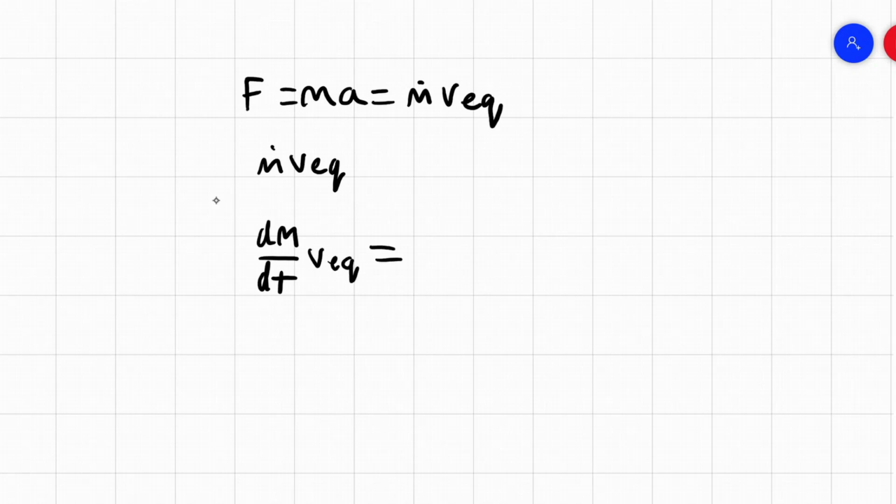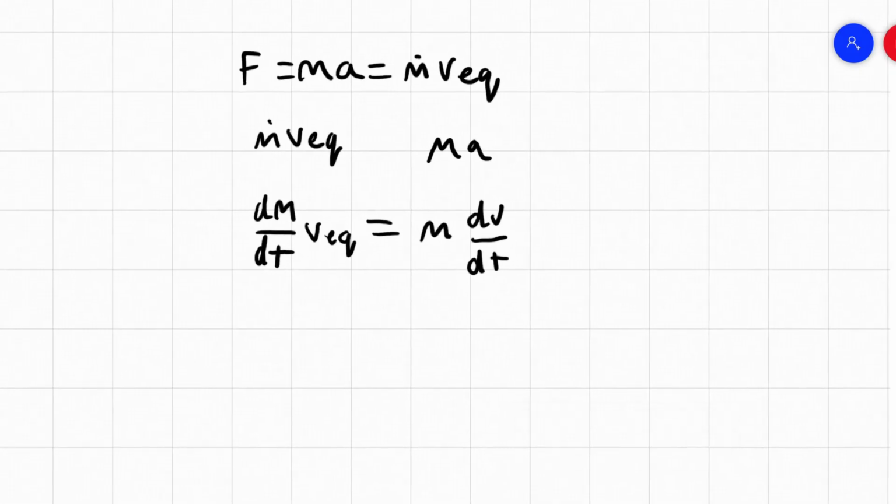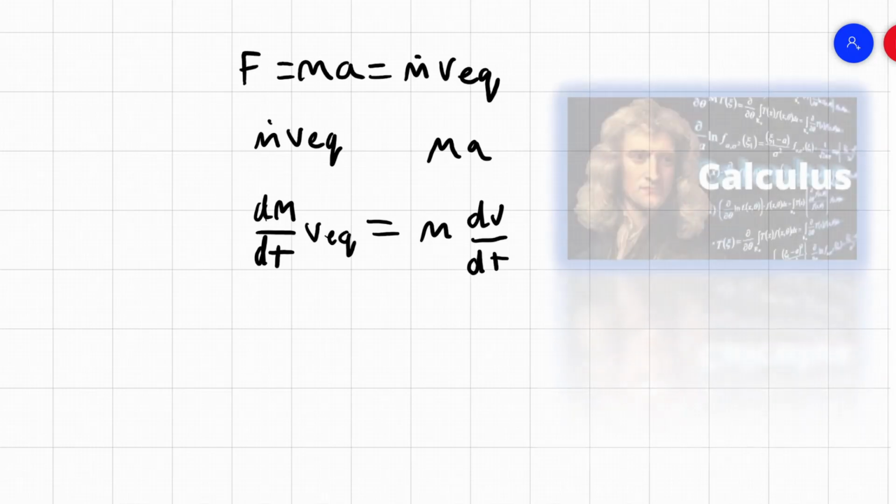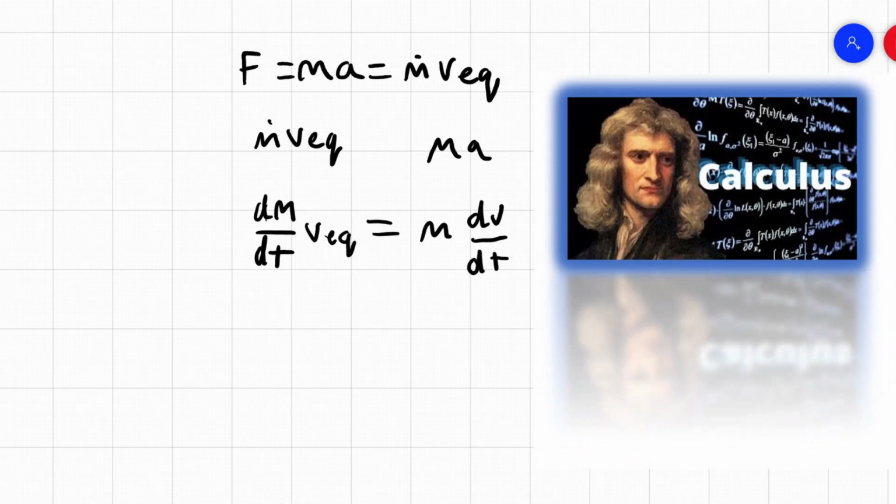And ma is m times dv over dt. Now, we have a lot of d's all over here, so let's try to get rid of them to simplify this equation by integrating on both sides.